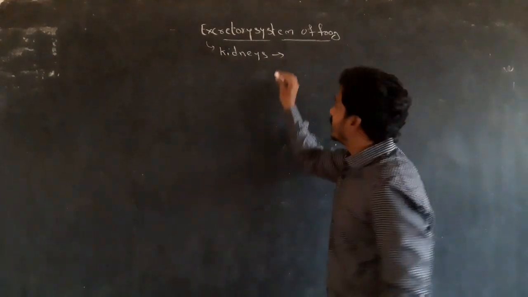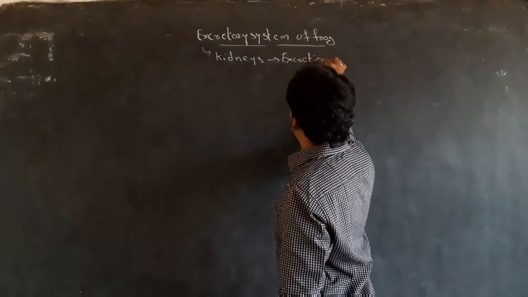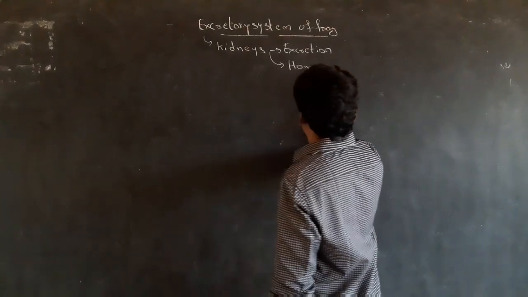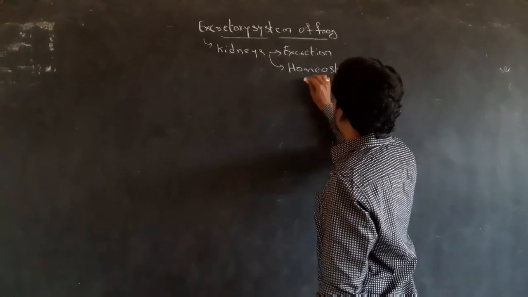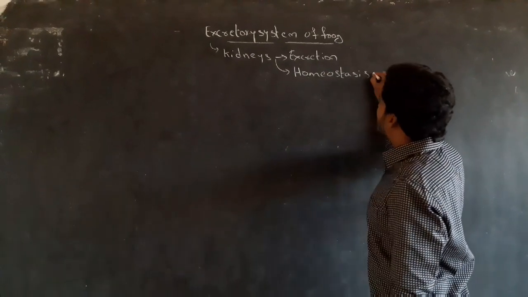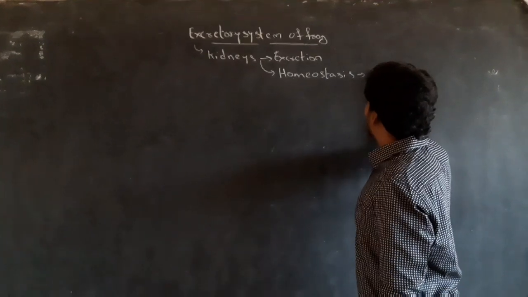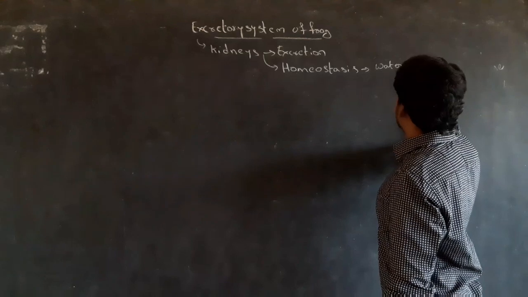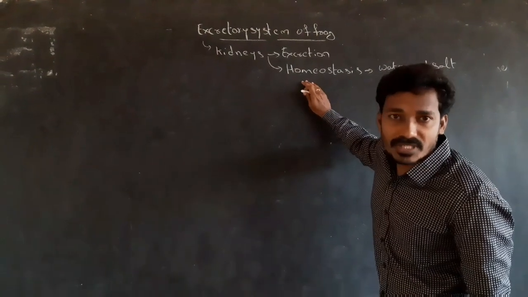Kidneys help in excretion and homeostasis. Homeostasis means maintenance of water and salt balance.